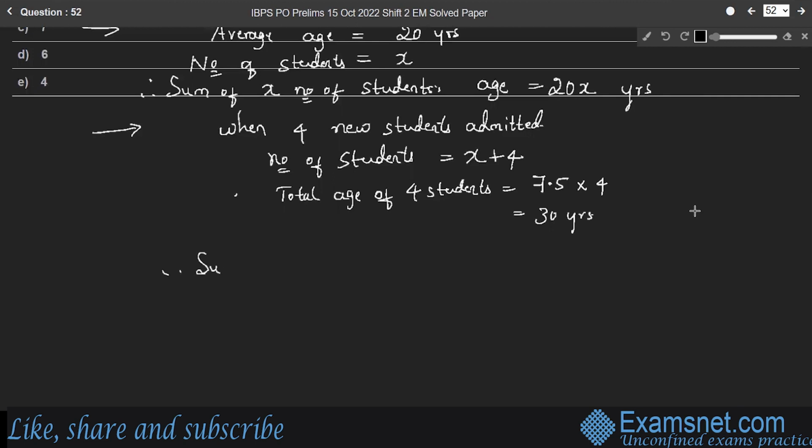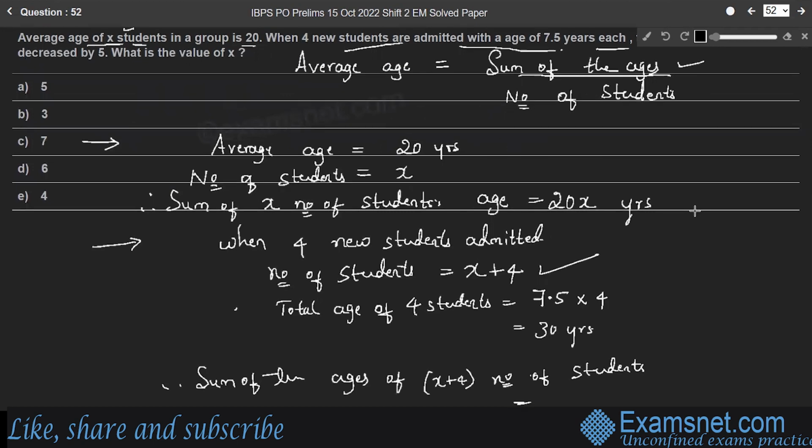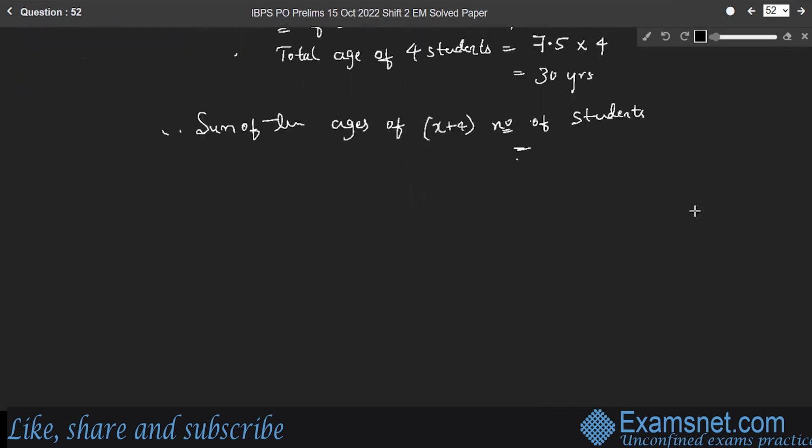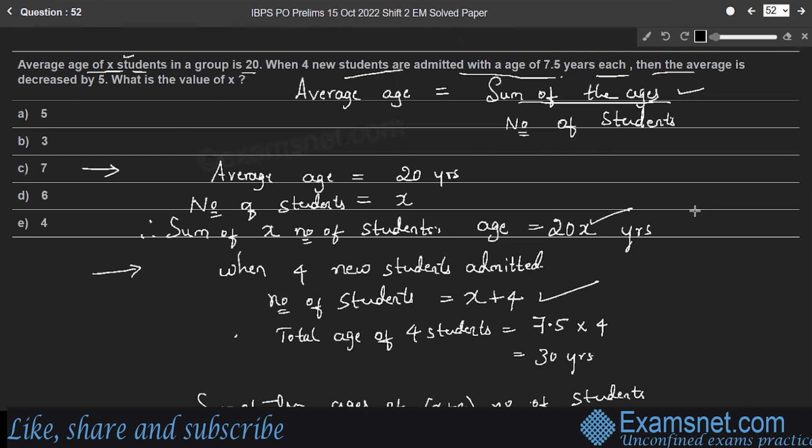Therefore, the sum of the ages of X plus 4 students is equal to the sum of the ages of X students, which is 20X years, plus the sum of the ages of 4 students, 30 years. So 20X plus 30 years is the sum of the ages of X plus 4 students. Here, what is the average?